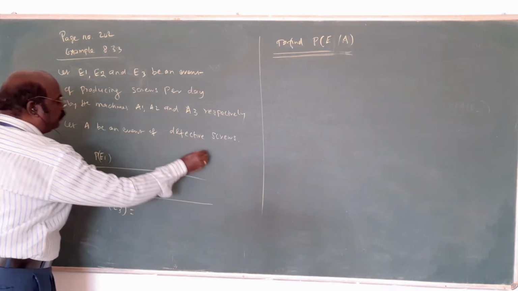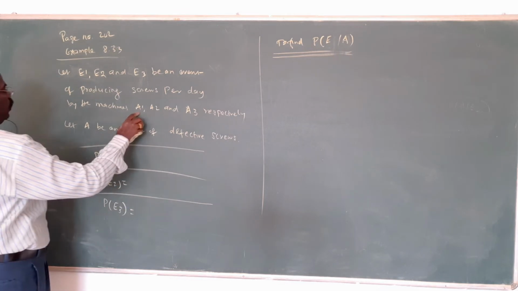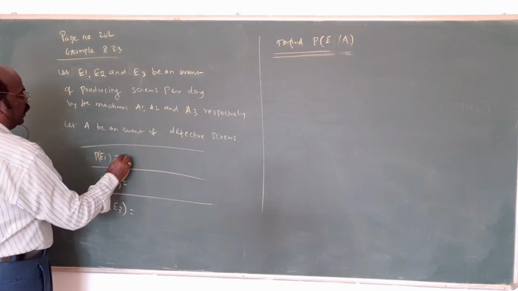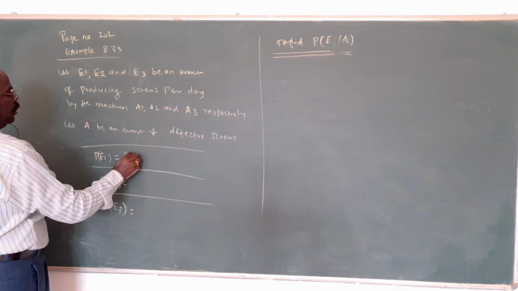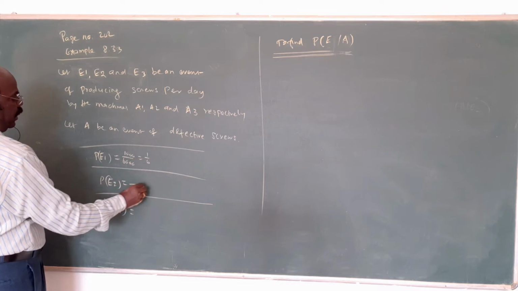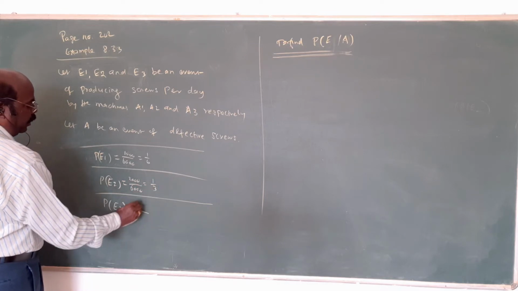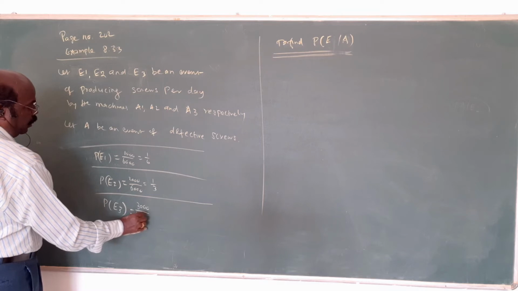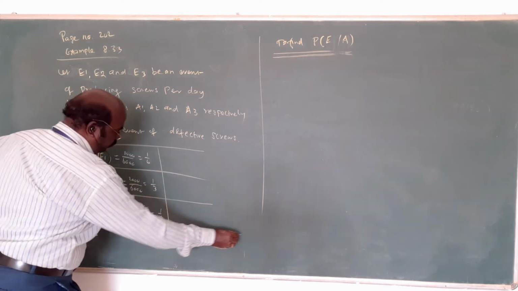Listen here. 1000, 2000, 3000, totally 6000. E1 is first: 1000 by 6000 equals 1 by 6. Second is 2000 by 6000, that is 1 by 3. Here 3000 by 6000 equals 1 by 2. This one is different. Right?